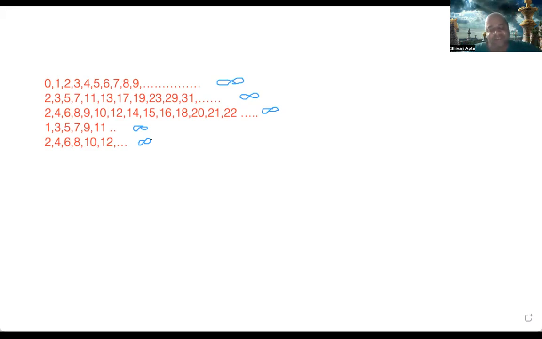Okay. So we are starting with the natural numbers, and then various kinds of natural numbers, and we find that each one of them is infinite. Like natural numbers themselves, starting with 0, 1, 2, 3, they are infinite. Prime numbers are also infinite. Composite numbers are also infinite. Odd numbers, even numbers, each one of them is infinite, right?